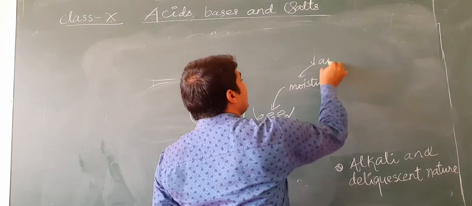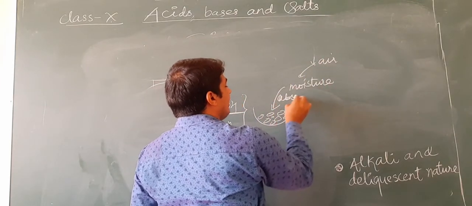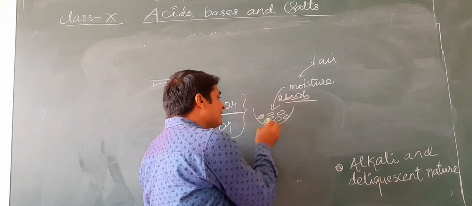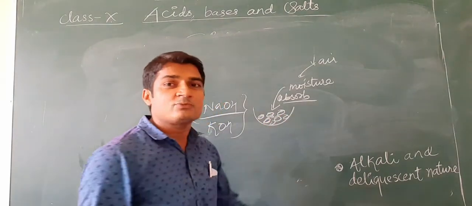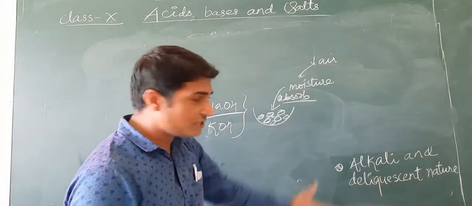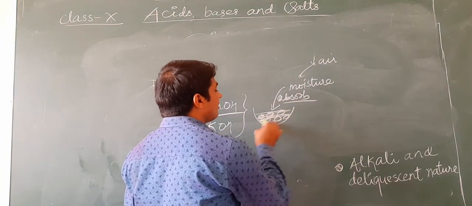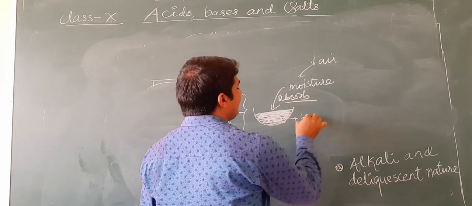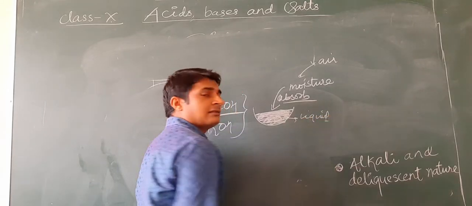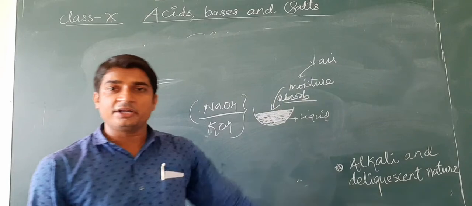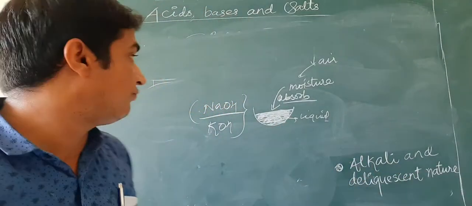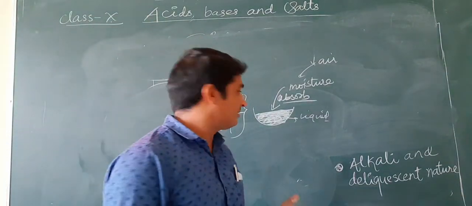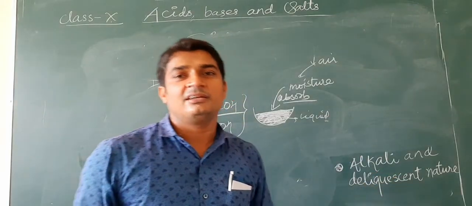From the air, moisture is absorbed, and due to this absorption, slowly these crystals become wet and they absorb more and more moisture, and at last they dissolve in the amount of moisture absorbed. So it appears as a liquid. This property of absorbing a large amount of moisture and turning into liquid, becoming dissolved in it, is known as deliquescent nature.